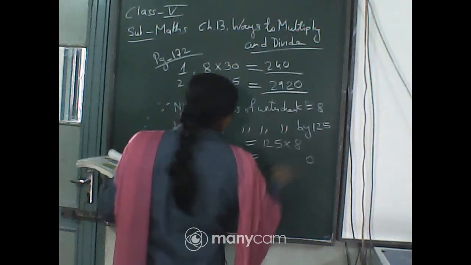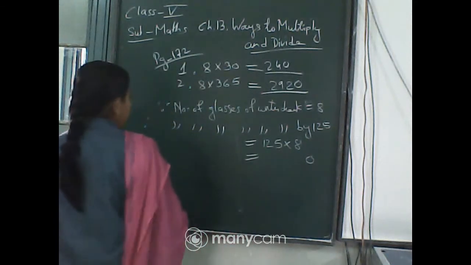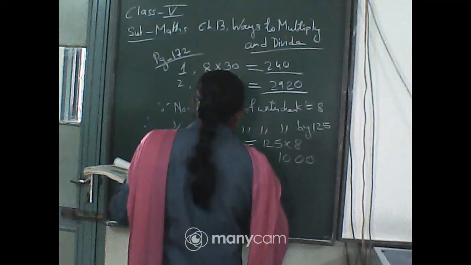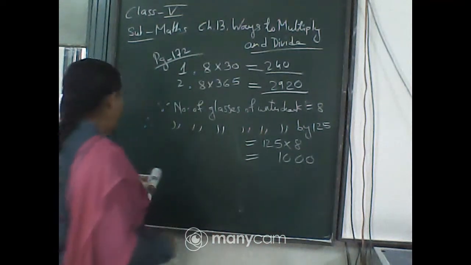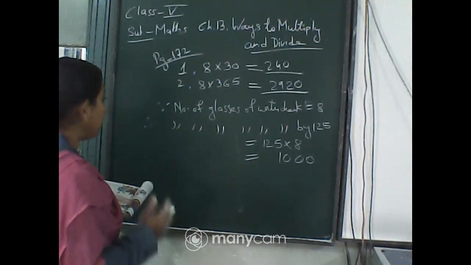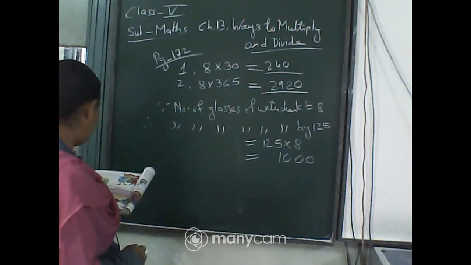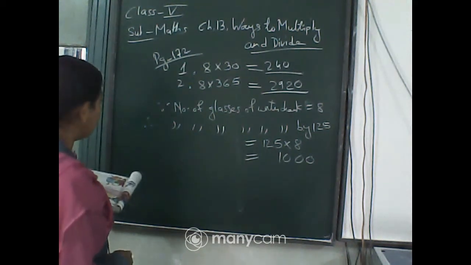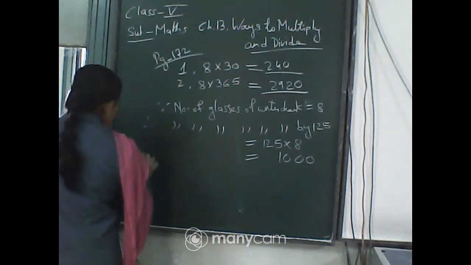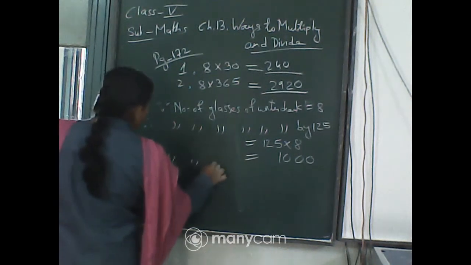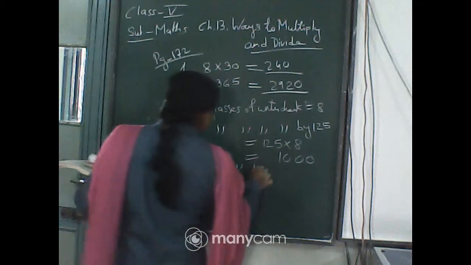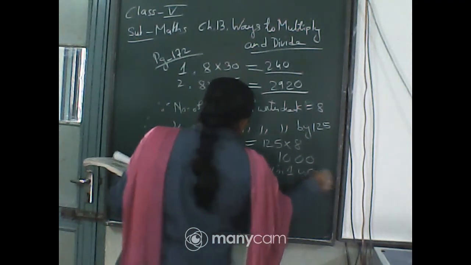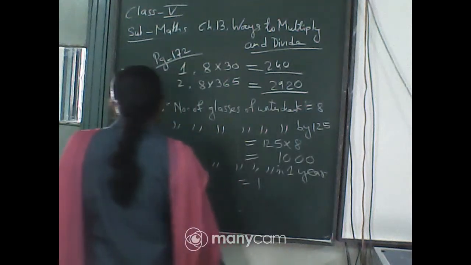So 8 5s are 40, carry 4, 8 2s are 16, 17, 18, 19, 20, carry 2. 8 1s are 8 plus 2, that means 1000. So 125 people, they are drinking 1000 glasses of water in that colony. Now you have to find out for 1 year. Similarly, number of glasses of water drank in 1 year, this will be multiplied by 1 year.